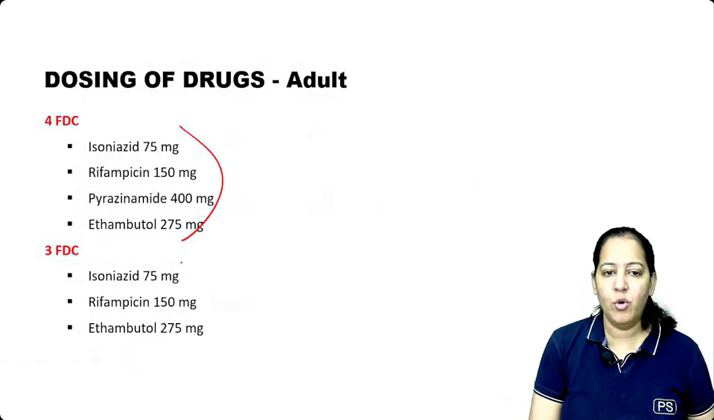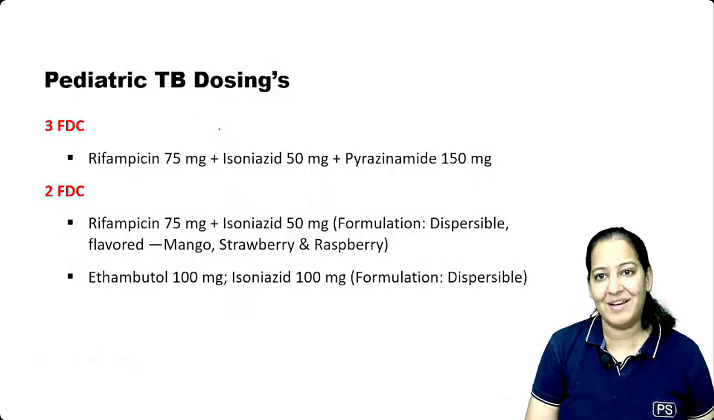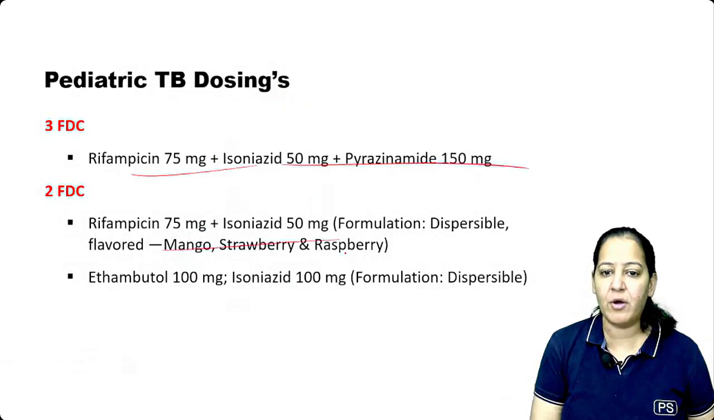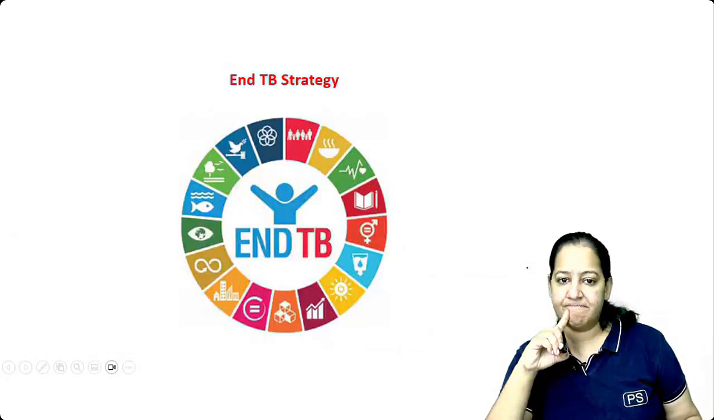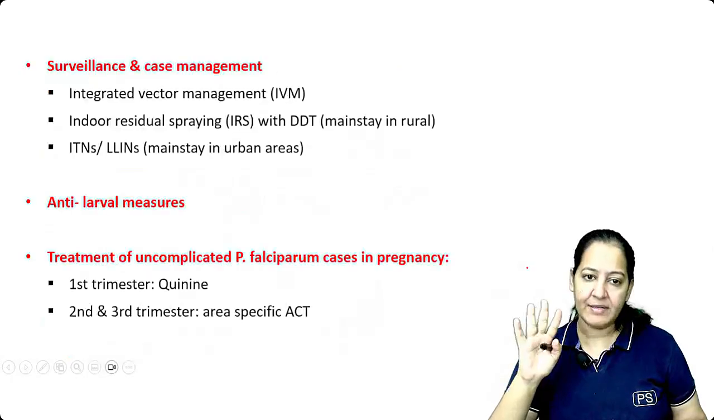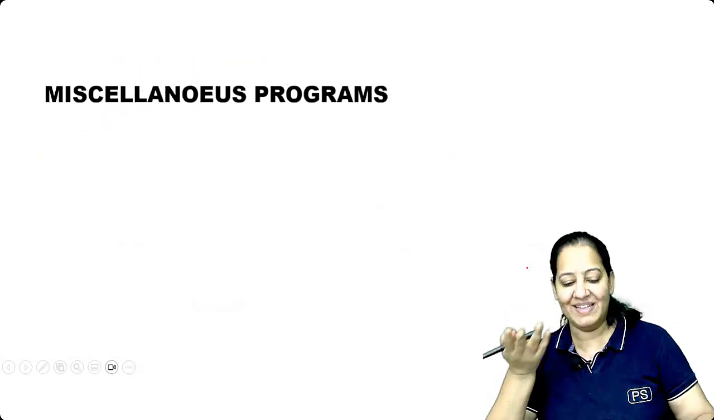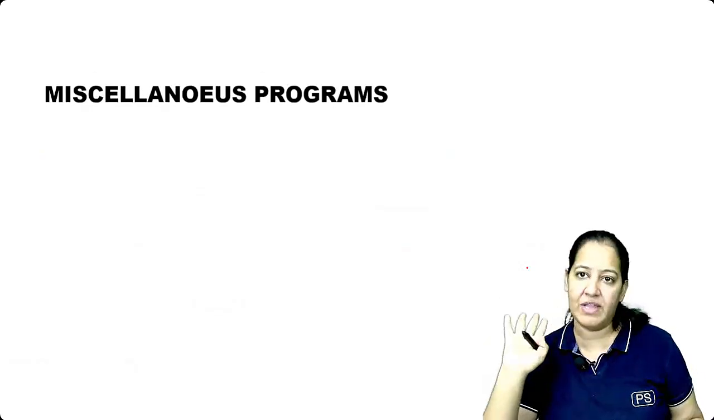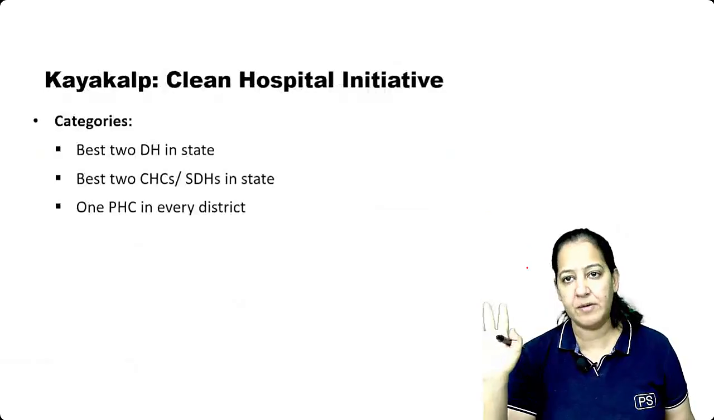Okay, you know 4 FDC, you know 3 FDC. This is for adults. For pediatrics, you will learn better in pharmacology. I guess pharmacology is a better subject to teach you the doses there. Okay, so that's all about it, I guess. Don't see the detail, that's all about it. Apart from that, there are few miscellaneous programs I have enumerated. I want you to read those miscellaneous programs. Just have a look at one word of them. Don't go into the detail. The main programs we have already covered. All the main programs I have covered.